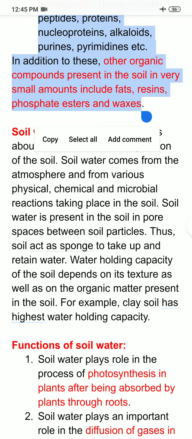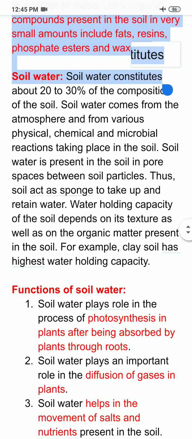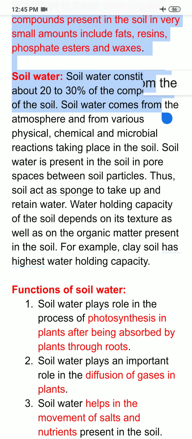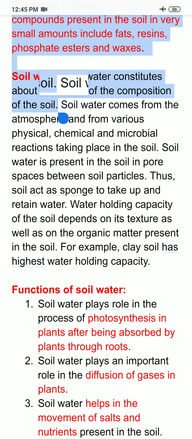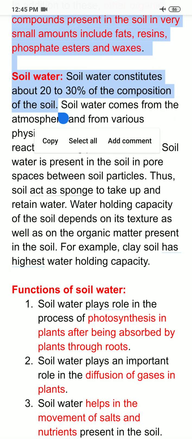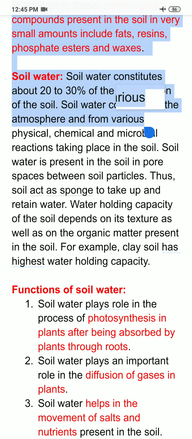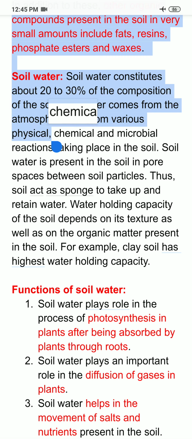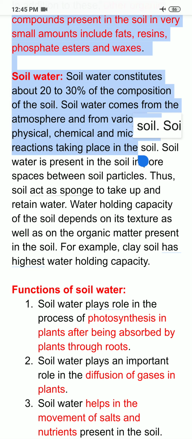So after discussing two constituents of the soil, that is inorganic minerals and organic matter, I am coming to the third component of the soil, that is soil water. So soil water, as I told you earlier, constitutes about 20 to 30% of the composition of the soil. Now from where does the soil water come from? Soil water comes from the atmosphere as well as from various physical, chemical, and microbial reactions taking place in the soil.